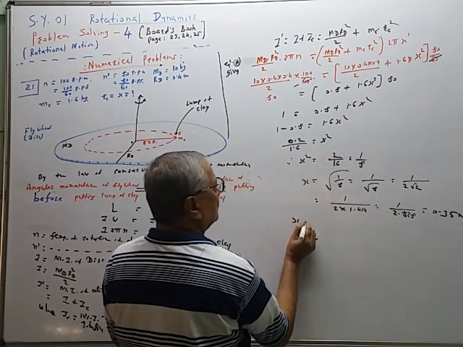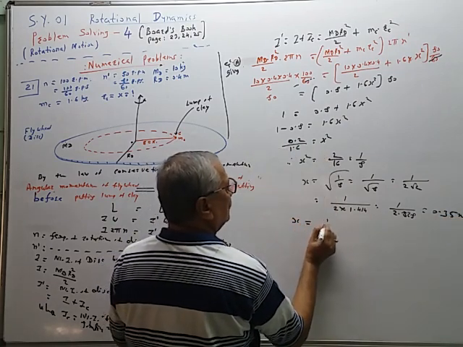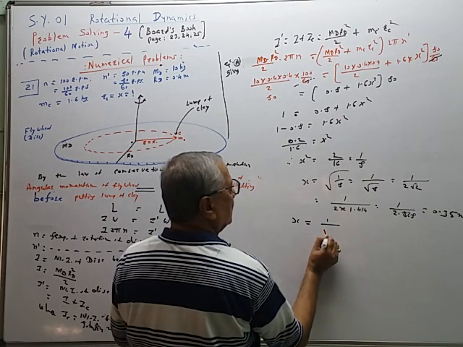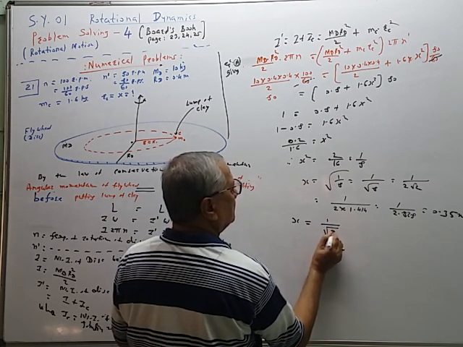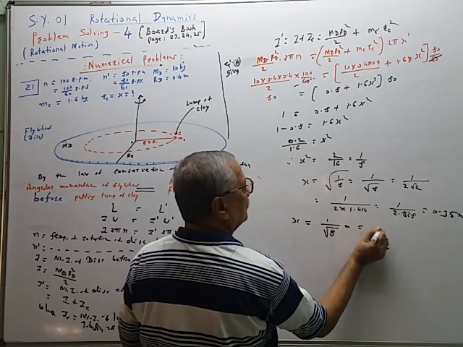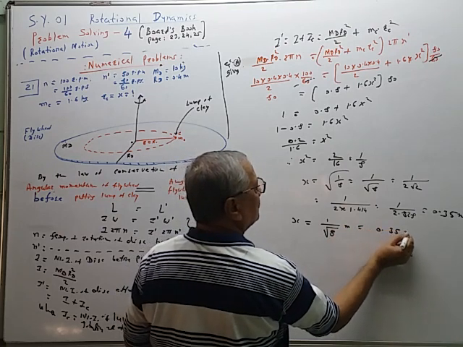So x is equal to 1 upon root 8 meter, is equal to 0.35 meter.